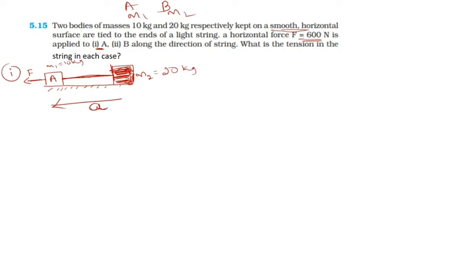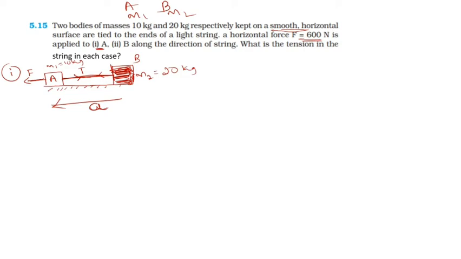With the same acceleration that A moves, the body B also moves. So when you apply the force here, a tension develops in the string.